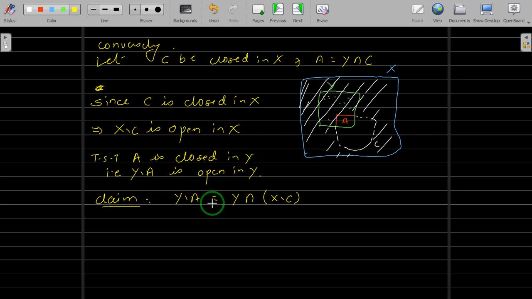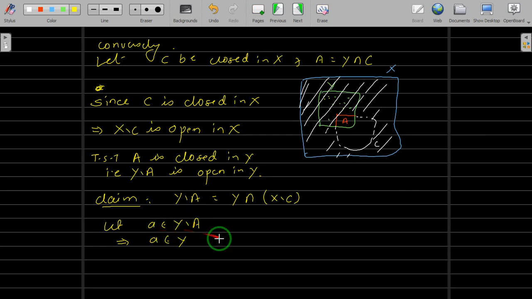Okay, again there are two sets. We have to show that both sets are the same. So take a point in one set, and show that that point is in the other set. So let us start with this first. Let us take some point, say a belongs to Y difference A. Take a point here. So this implies this a belongs to Y, right? If a does not belong to Y, then it cannot be in Y difference A.